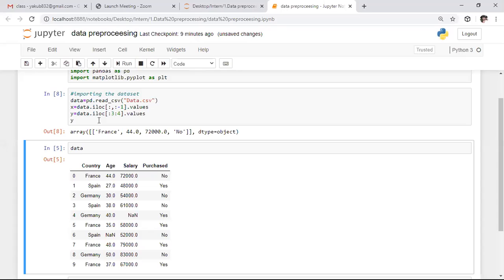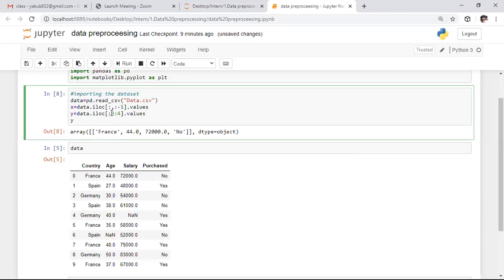Here we need to specify the colon and comma, right? Sorry, here we did not separate the row slicing and column slicing. That's why it returns the data which is present in the first row only. The colon is nothing but accessing all the rows. So for that purpose, I'm separating row slicing and column slicing with a comma.